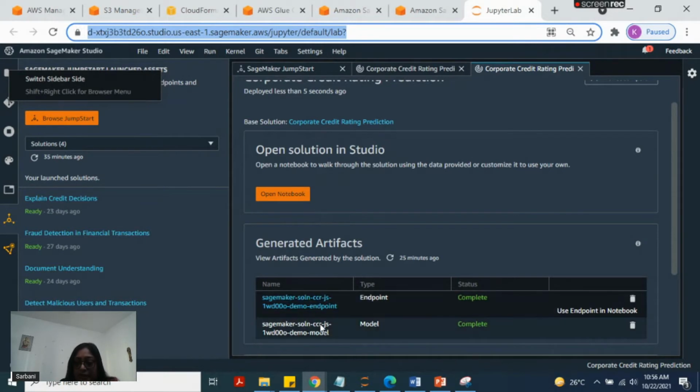Once the solution is launched, a lot of components will be installed in the account. The solution is using one CloudFormation stack, and the parent stack will launch several other child stacks. So that entire solution will be built just by clicking launch, and that's it. Here you can see I have already built that endpoint and model. My endpoint is already active and the model is also available here. Now let's look at the architecture of this solution, and then I'll open the notebook.